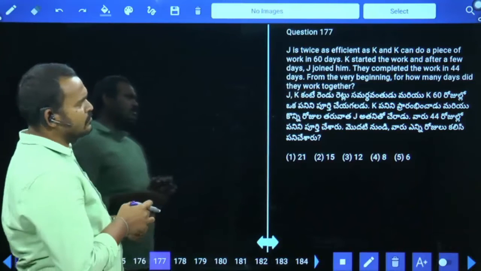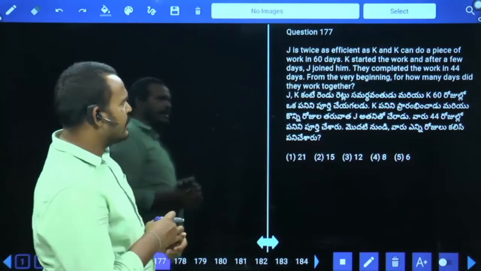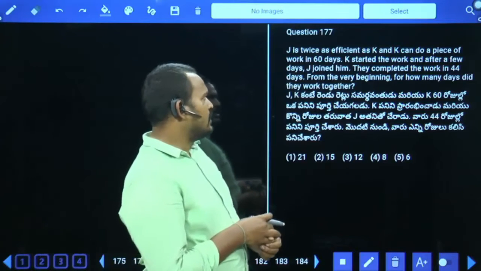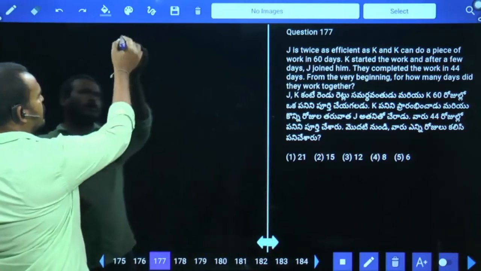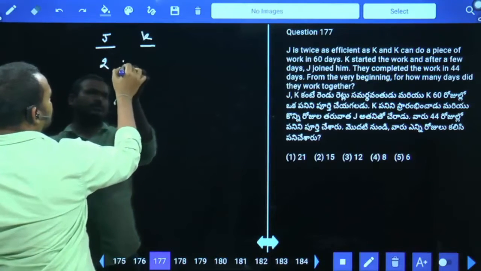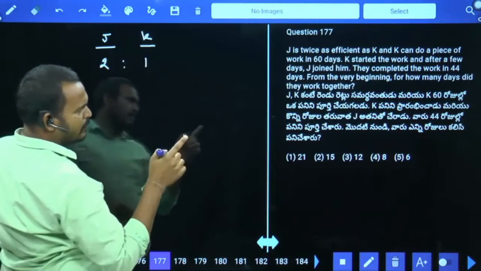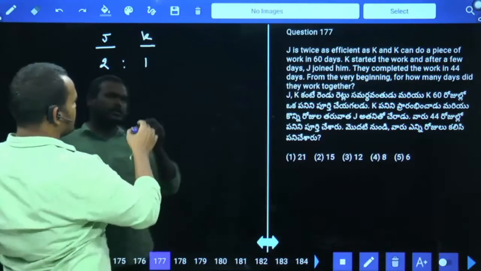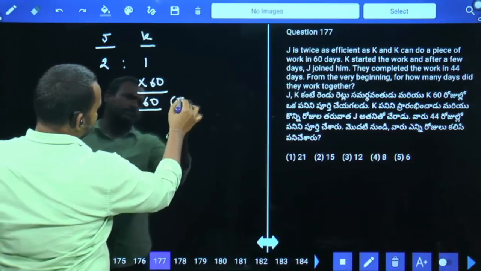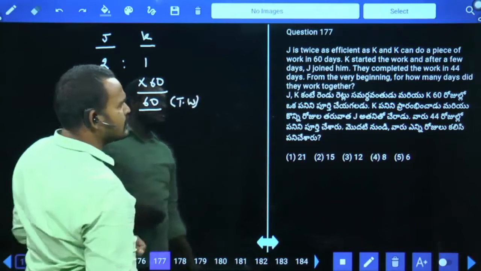First of all, J is twice as efficient as K and K can do the work in 60 days. K started the work and after a few days J joined him. What is the efficiency ratio of J and K? 2:1. K's efficiency is one part and he can do the work in 60 days, so 1 into 60. Total work will be 60.